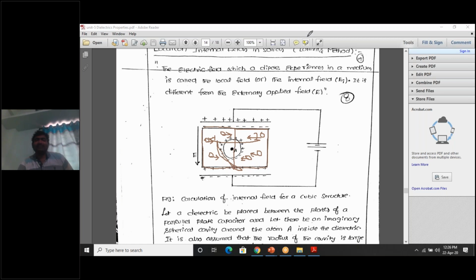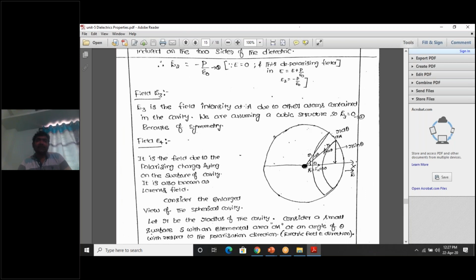So this is E3. What is E3? E3 is the electric field due to nearby atoms. E3 is the field intensity due to other atoms contained in the cavity. We are assuming a cubic structure, so the net electric field, minus 3E plus 3E, is equal to 0. So the net electric field experienced by the atom at the center is equal to 0 due to the nearby atoms inside the cubical dielectric slab.